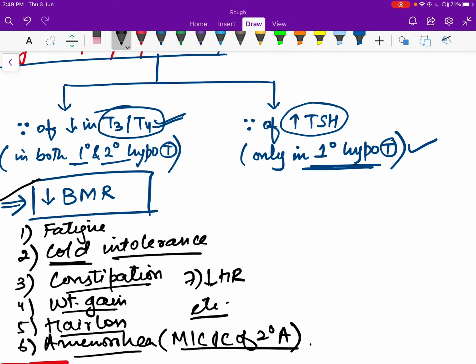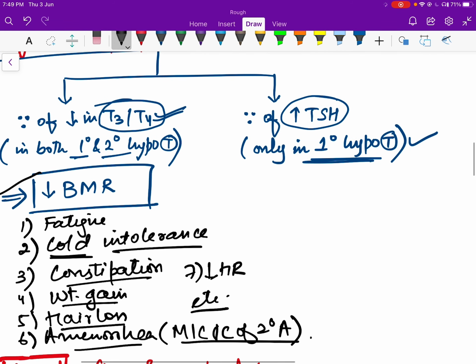Now, as you can understand, these will be seen in both primary as well as in secondary hypothyroidism. It can be congenital hypothyroidism or some other variant, because of iodine deficiency, or it can be autoimmune. So these features will be seen. Now, because of increase in thyroid stimulating hormone, there will be some features that will be seen only in primary hypothyroidism.